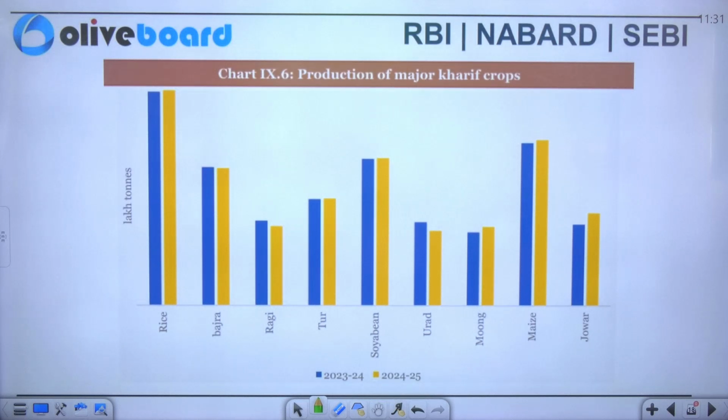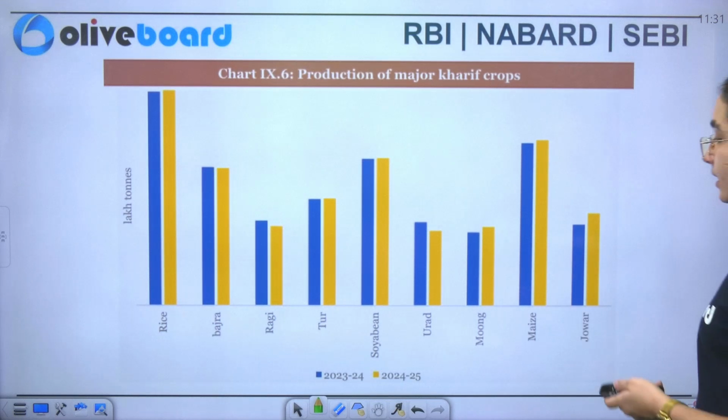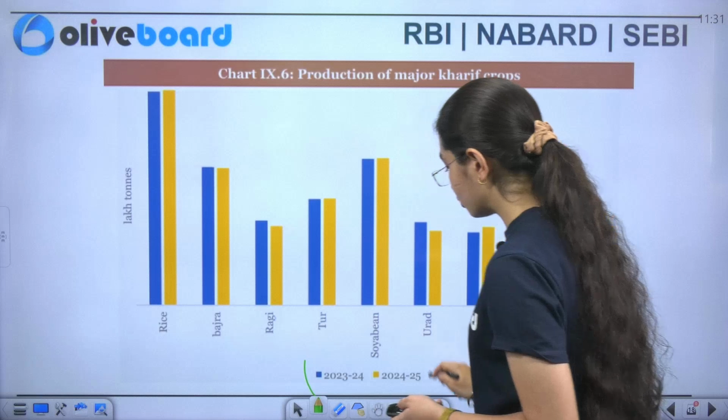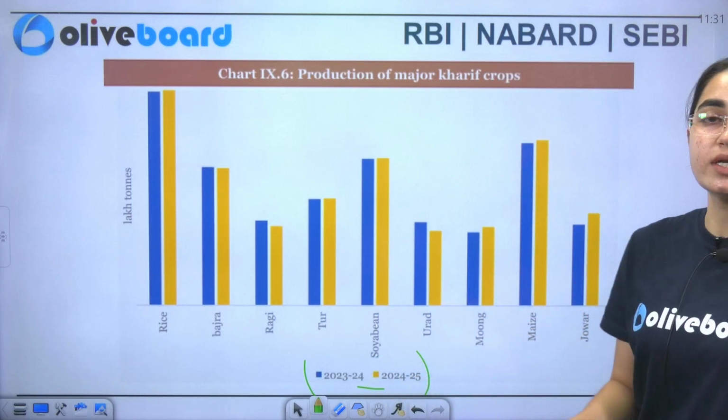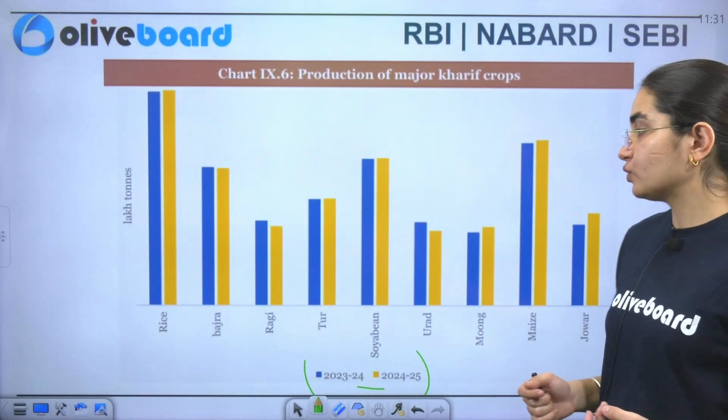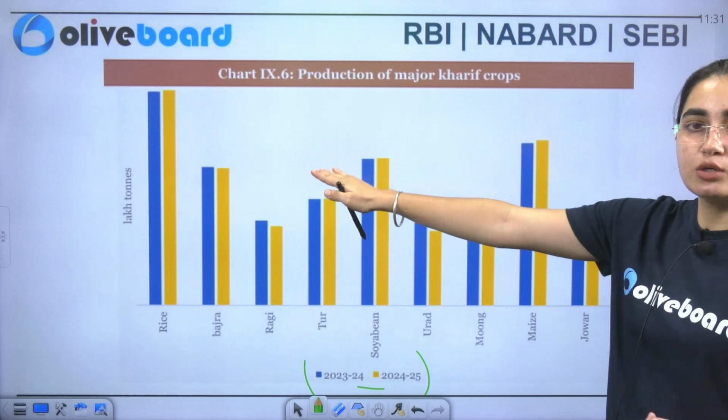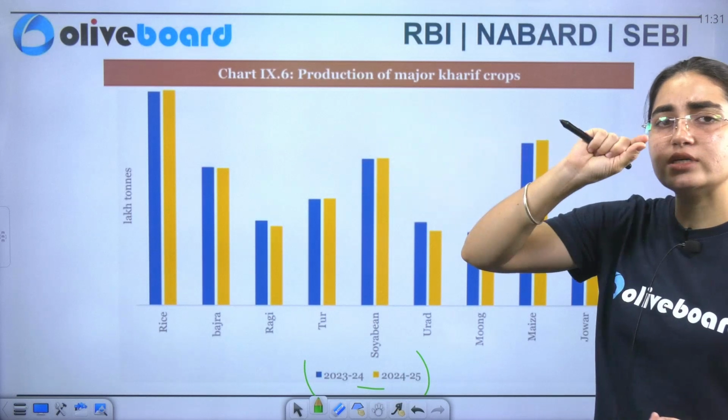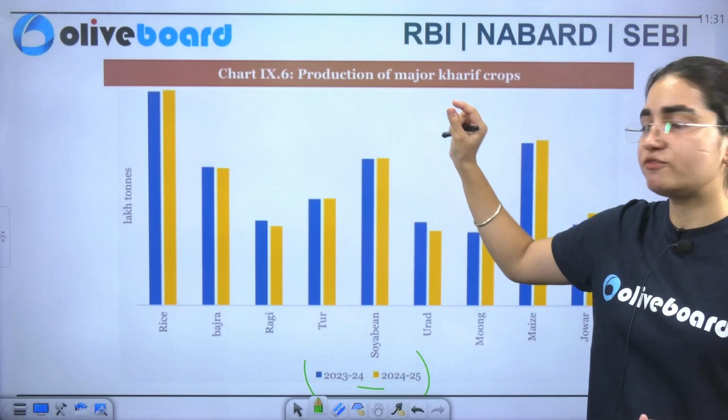This is a chart which specifically considers production of the major kharif crops. You can see a comparison between the crop yield in 2023-24 and 24-25. Consider rice: it is just equivalent, but there is a little rise in 24-25.